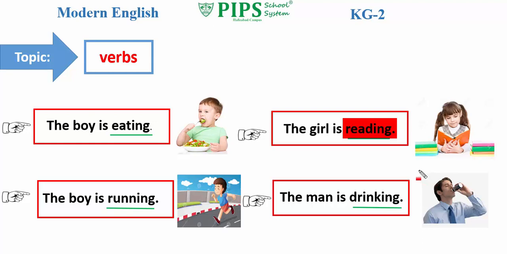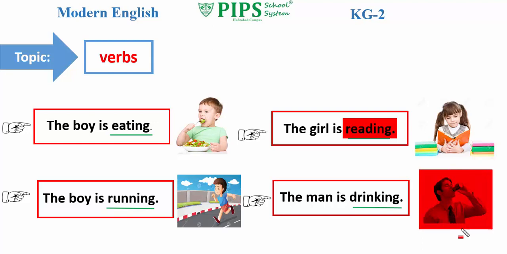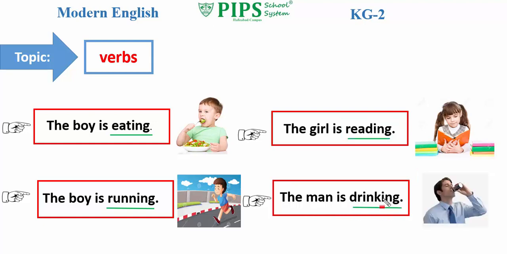The last picture is here. It is a man. Here is the sentence. Read the sentence with me. The man is drinking. The man is drinking. In this sentence, drinking is an action verb.